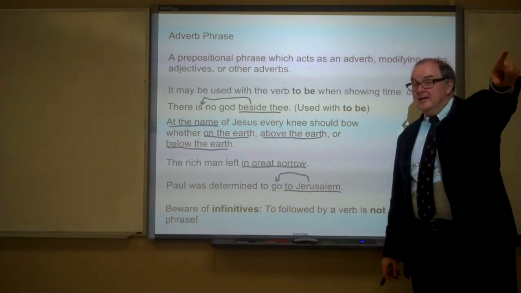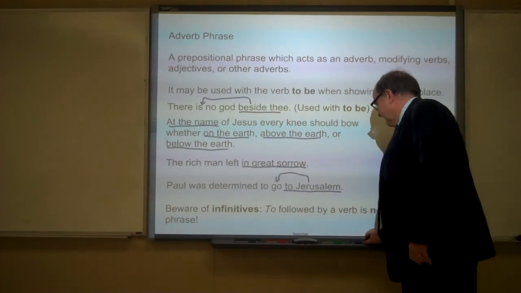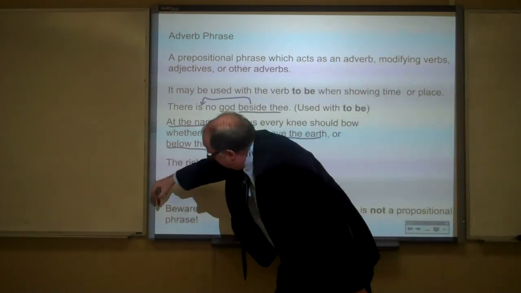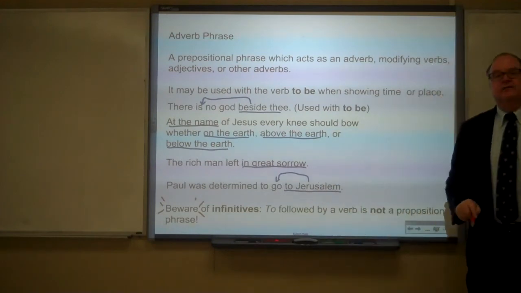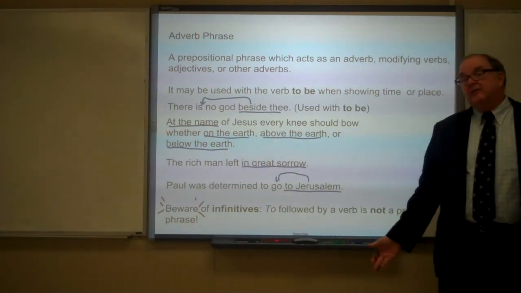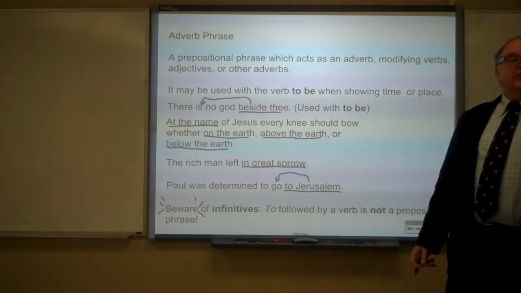And this is one thing you have to be aware of. In fact, I'm going to use the red to show warning. Beware of infinitives. To, followed by a verb, is not a prepositional phrase. Preposition is followed by a noun or pronoun.